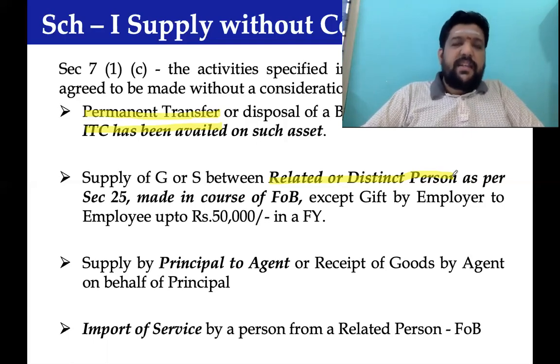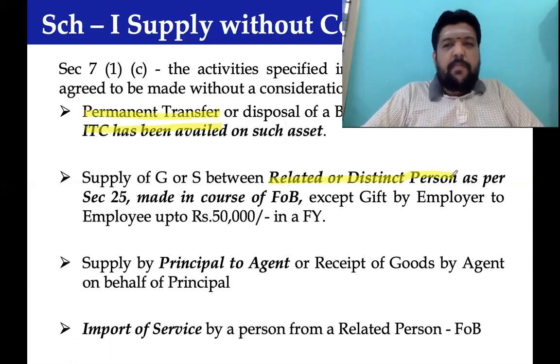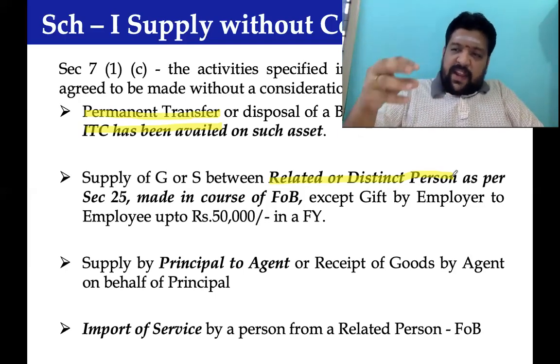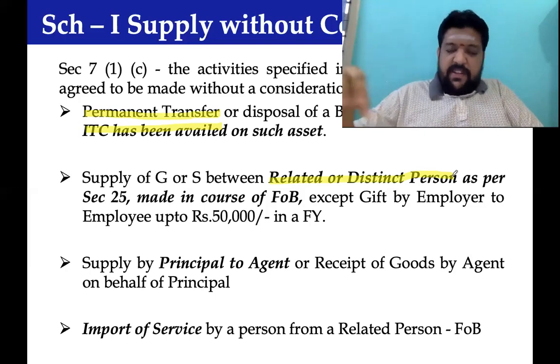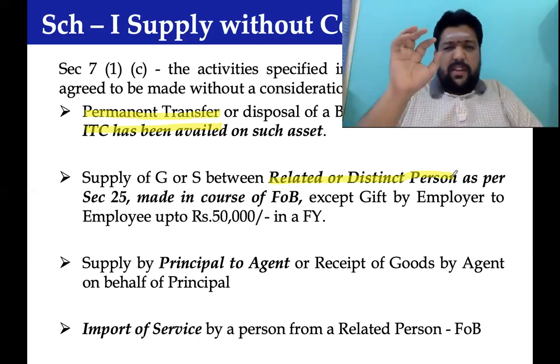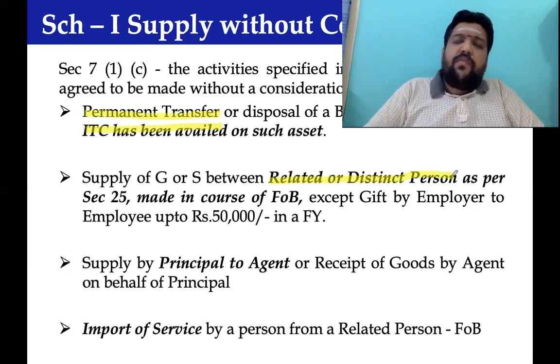A person in a state and the same person's branch office or any other establishment in another state will be treated as two distinct persons. If the same person has an office in the same state with another registration, those two different GSTINs within the same state would be treated as distinct persons. Those are the crux points.